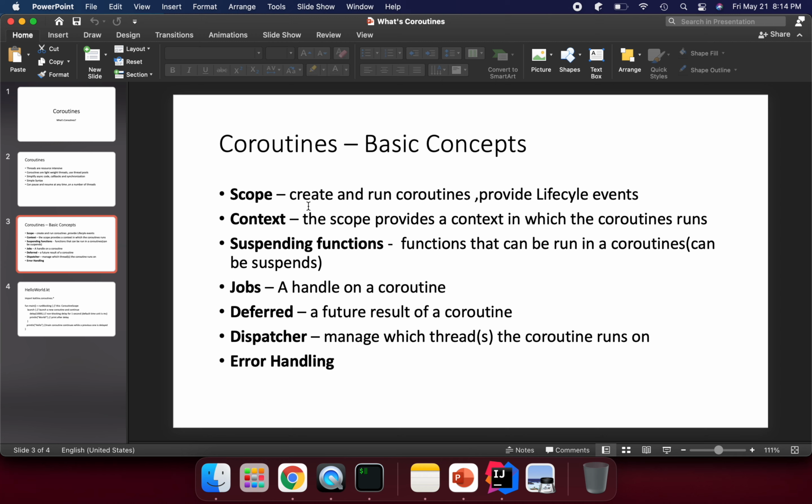Scope creates and runs coroutines and provides lifecycle events. Within a scope we need to create coroutines, and the lifecycle events happen within that scope. The scope itself provides the context where coroutines run. A suspending function can be run in a coroutine and can be suspended. Jobs are handled on a coroutine. I will explain more about it in coming lectures with examples. Deferred is a future result of a coroutine. The dispatcher manages which thread the coroutines run on, and then there is error handling.